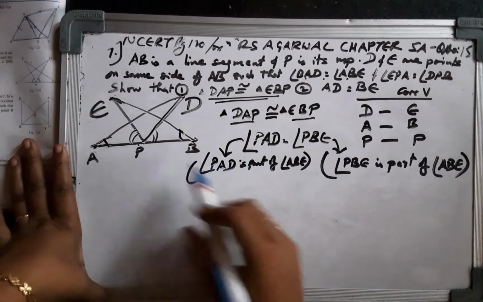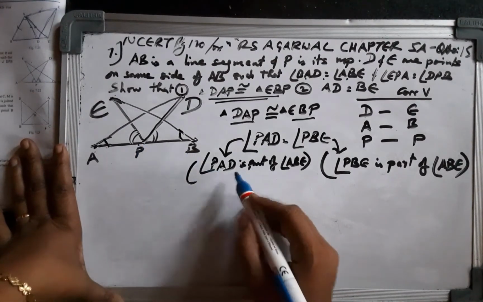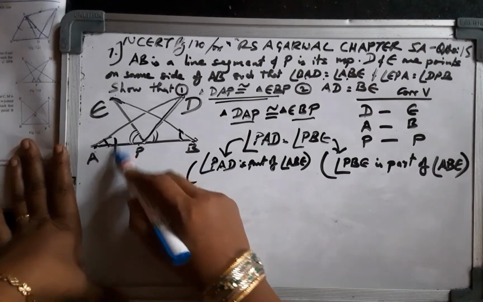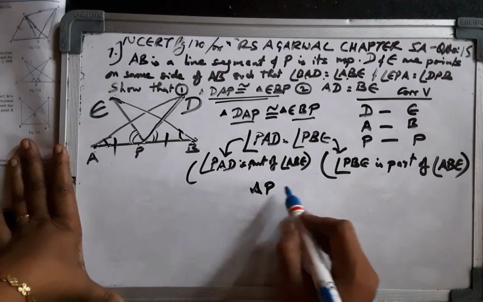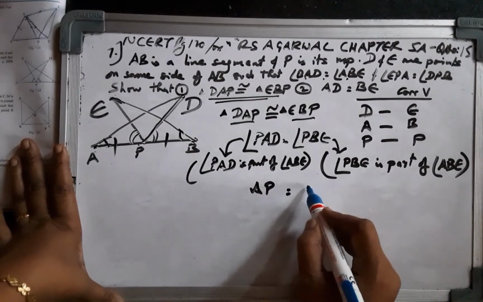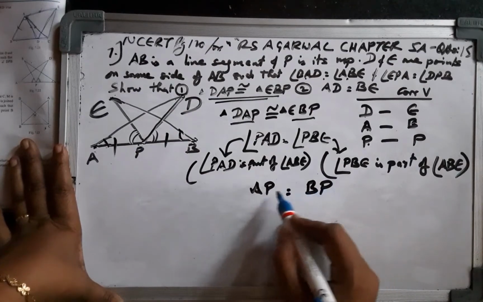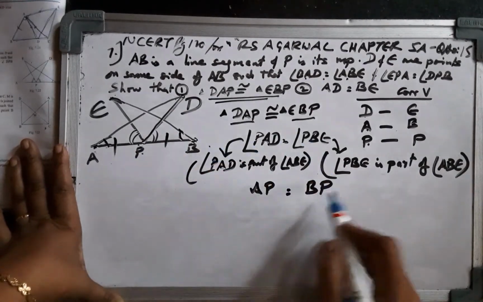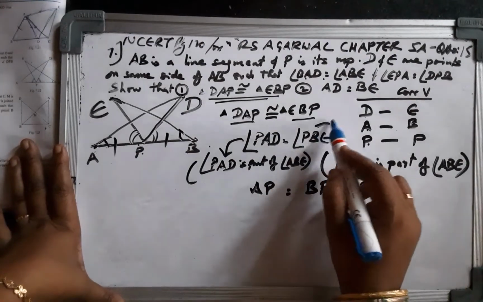So I have mentioned the same. And then the other part is P is the midpoint, therefore this is equal to this. AP is equal to PB. I'm supposed to write it this way, not AP equals to PB; that will be wrong again. And this is the side, this is the angle.